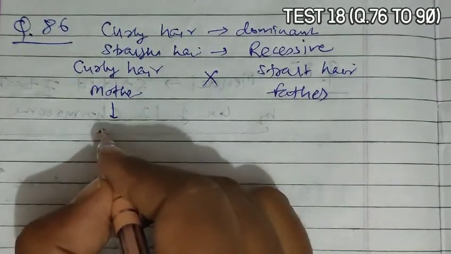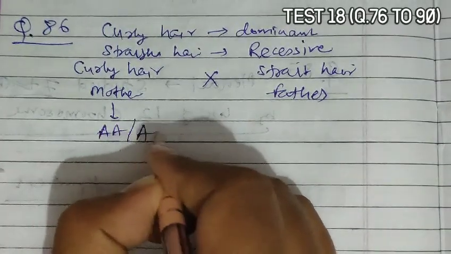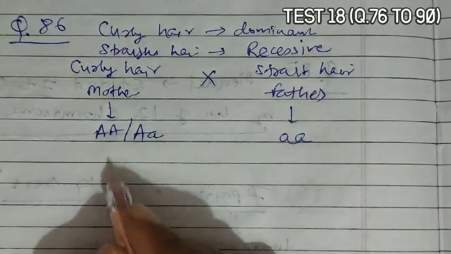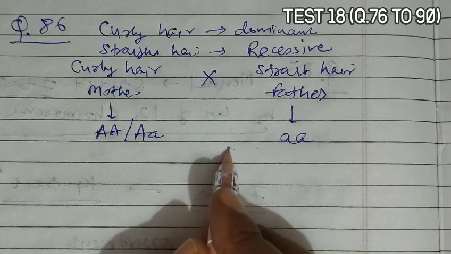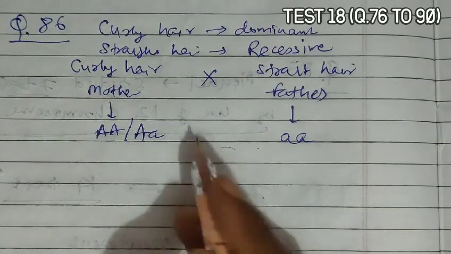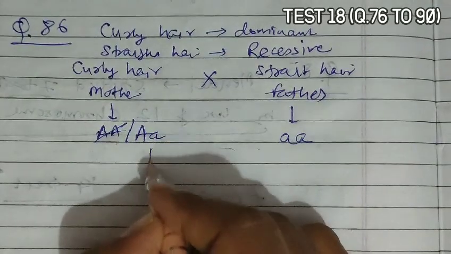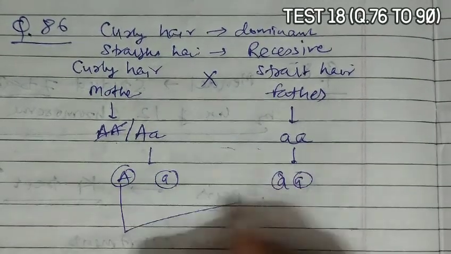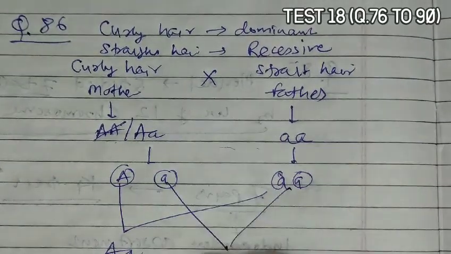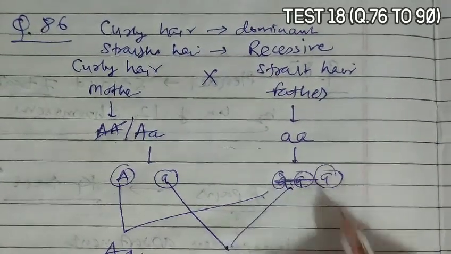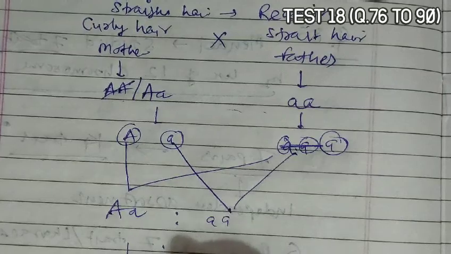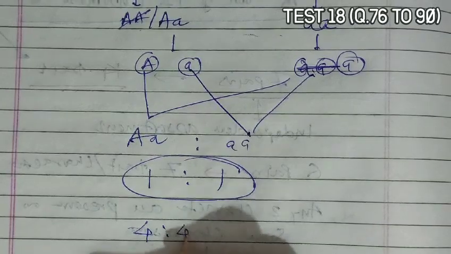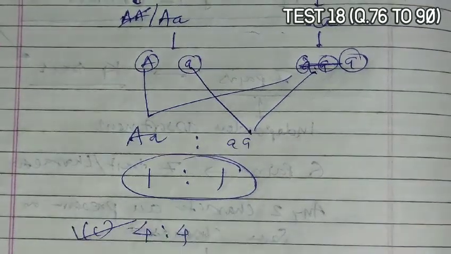Then the possibility is capital A capital A or capital A small a, and straight hair is small a small a. Now if we make a cross of capital A small a with small a small a, then the gametes will be capital A and small a, and here small a and small a. Now if we make a cross, that gives rise to capital A small a and small a small a, because there is only one type of gamete. So capital A small a and small a small a are present in 1:1 ratio. So if it is present in 1:1 ratio, then according to the option, that gives rise to 1:1. So C is the correct answer.